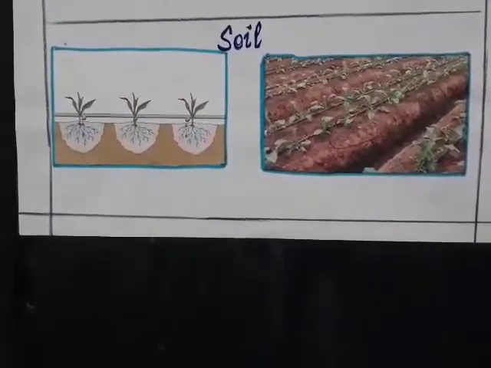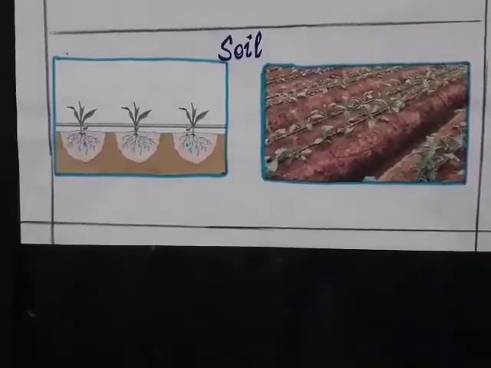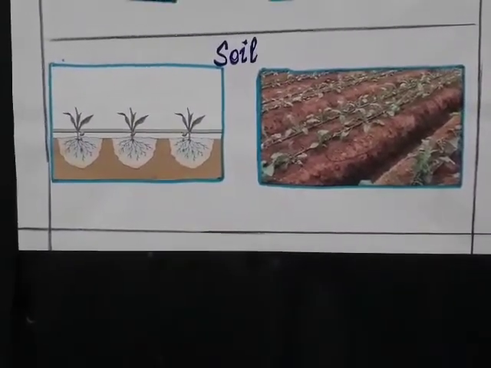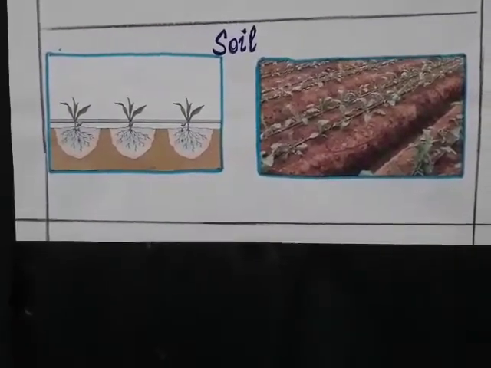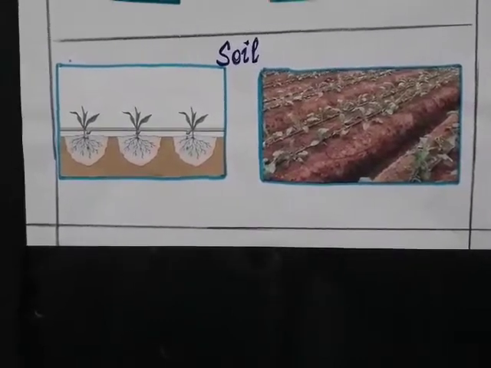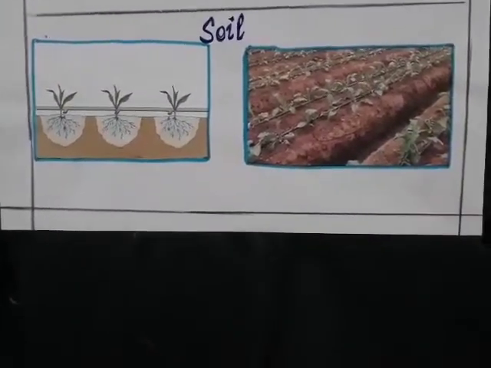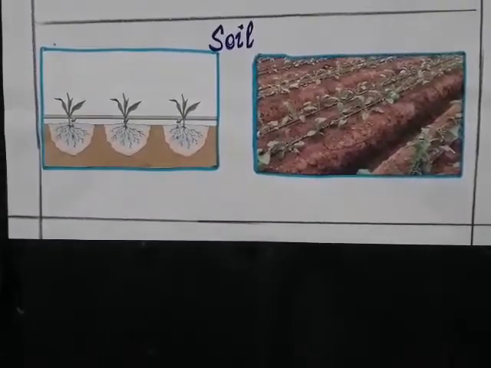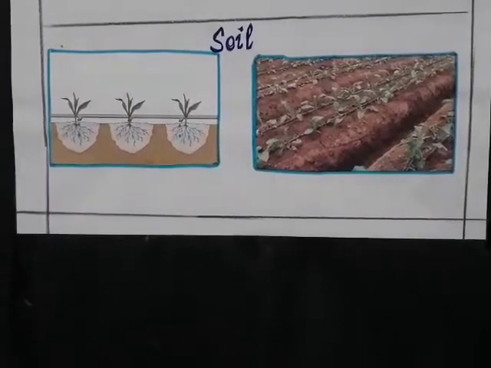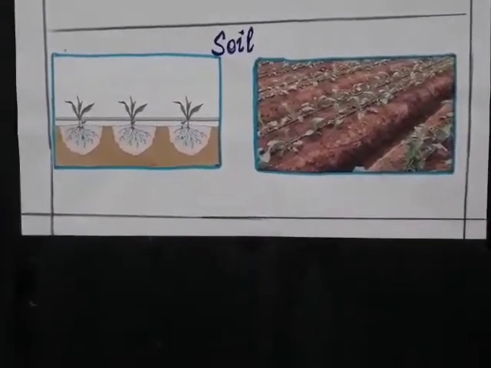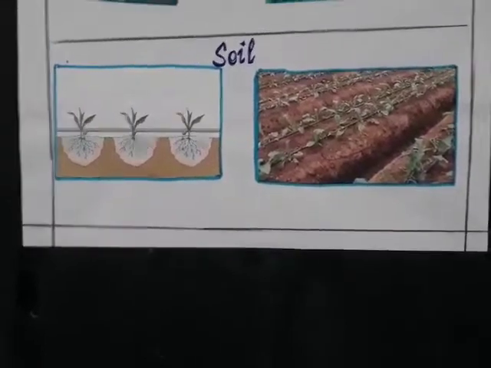Now here, deforestation and overgrazing lead to soil erosion. Deforestation means removing of plants. Overgrazing means the animals eat so much, using the plants and removing the plants. From that what happens? The top soil will be flowing out, which is known as soil erosion.